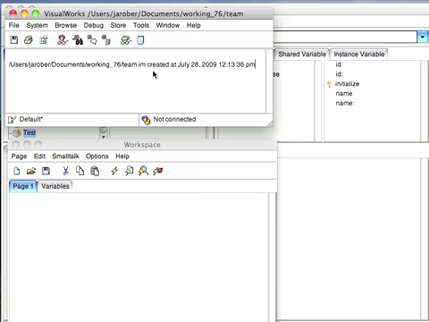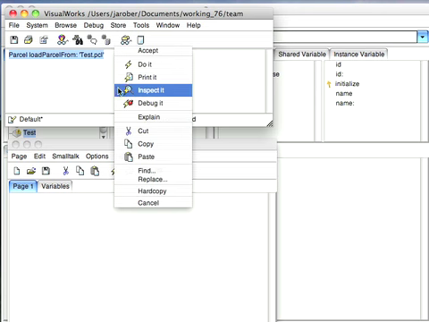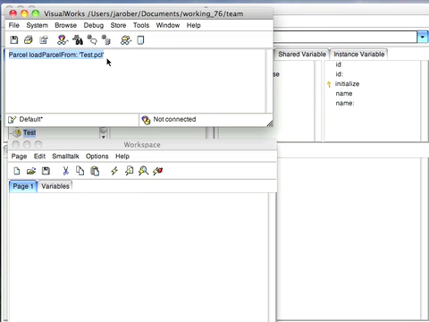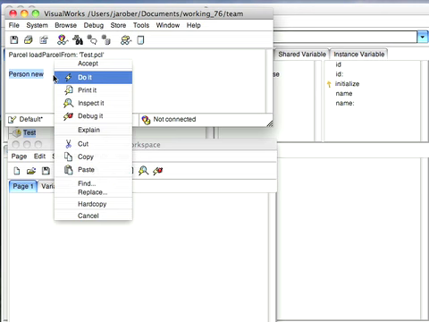Okay, now having done that, I'm going to start 7.6, which you see running here. And now I'm going to just load that parcel. Parcel load parcel from test.pcl, and let's do it on that. And now we're just going to create Person new. Shouldn't be too much trouble, right?